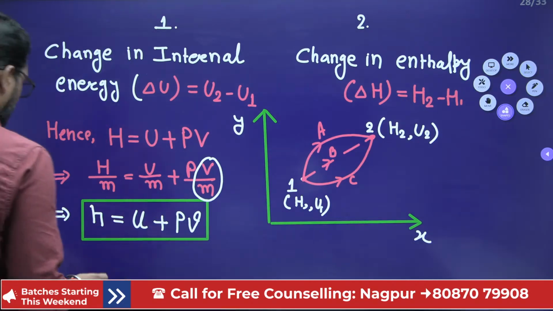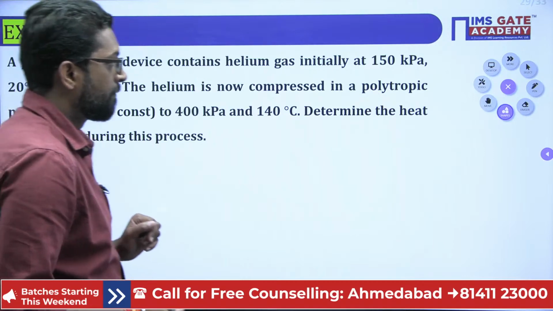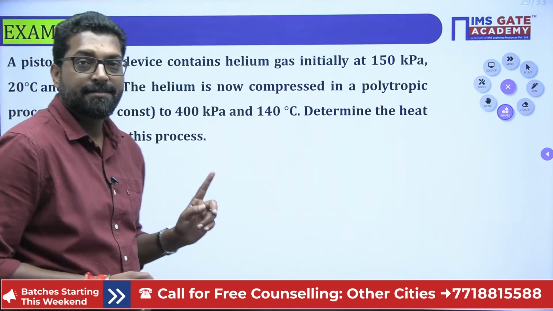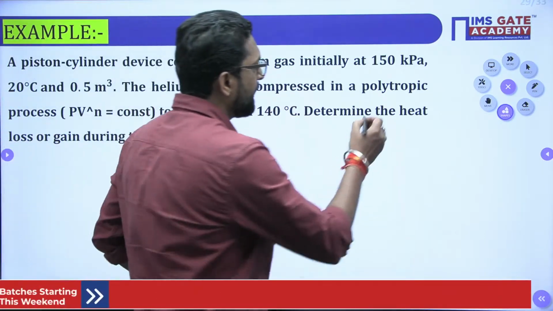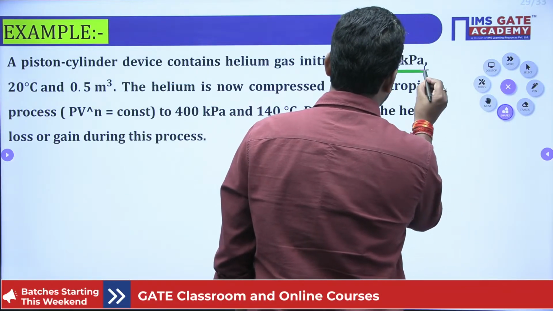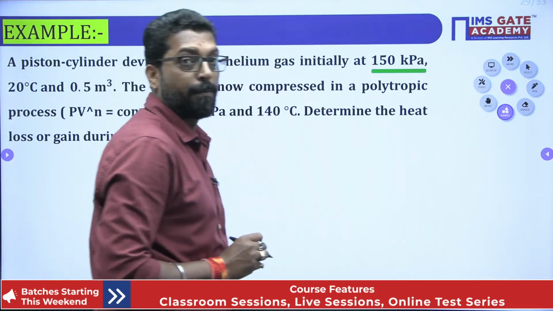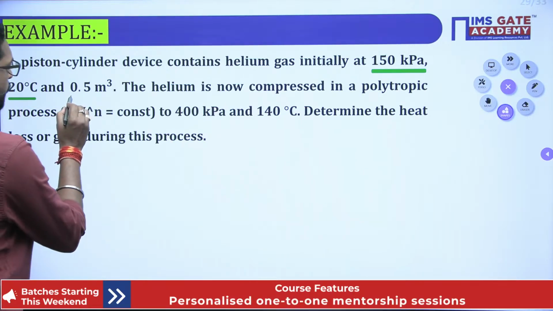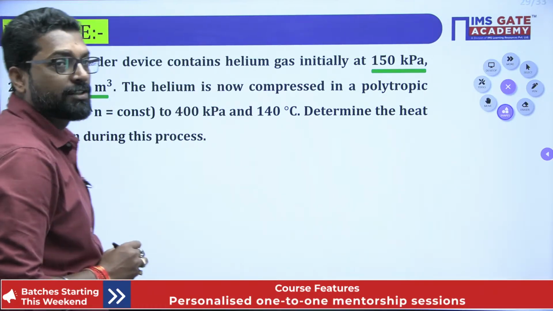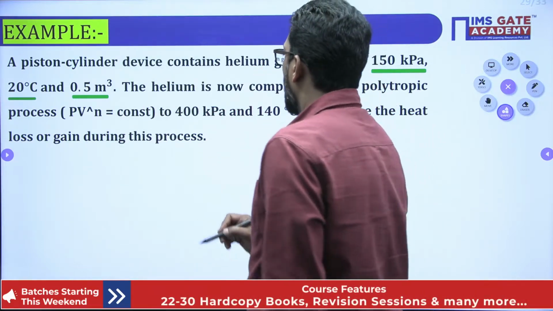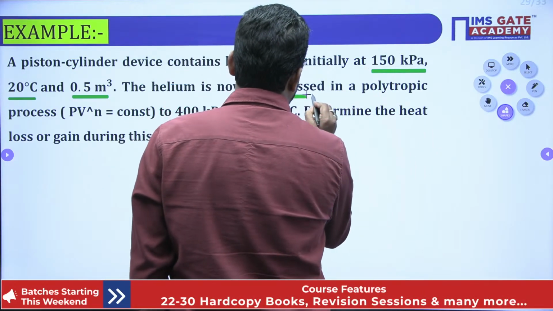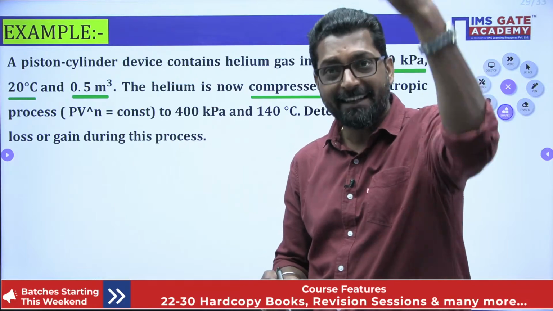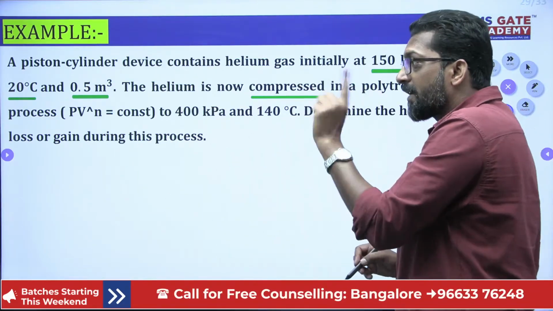So now we solve one problem for that. Okay. See this one, beta. A piston cylinder device contains helium gas. Initially, it is at 150 kilopascal and 20 degrees centigrade, and the volume is given as 0.5 meter cube. Okay. Helium is now compressed. That means you apply pressure on the piston so that the helium gets compressed.